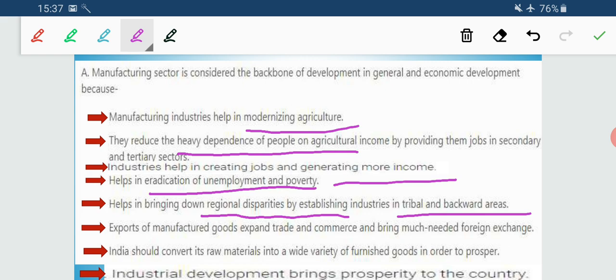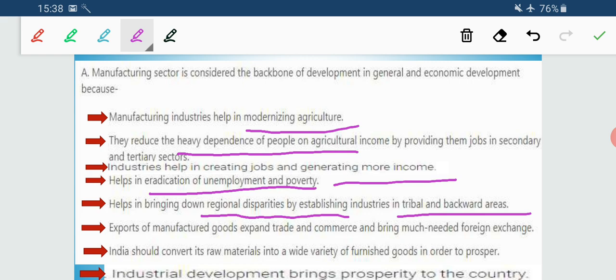Suppose people working in the plain areas or in areas which are not backward are earning 50,000 in a month, and if they are transferred to those remote areas, just for their motivation, the government adds an extra benefit for that area, that is an extra 5,000 or 10,000 added to their salary. These are considered as incentives given by the government to reduce the disparities and imbalances. So in this way, it brings down the regional disparity.